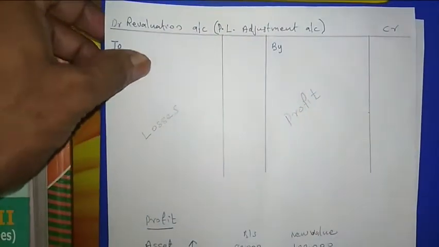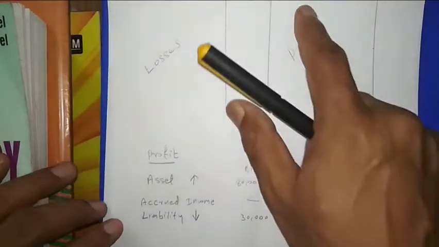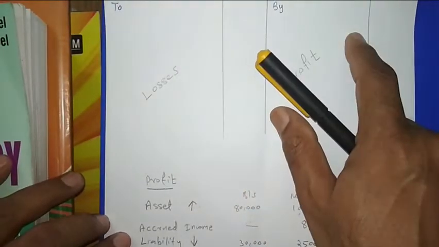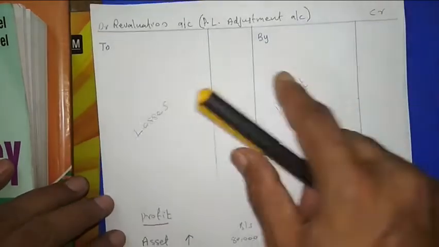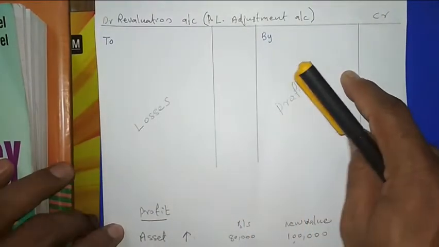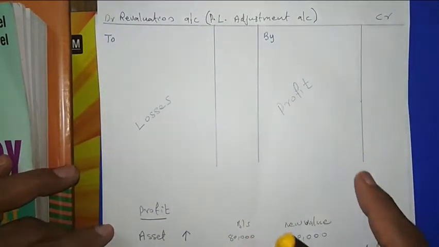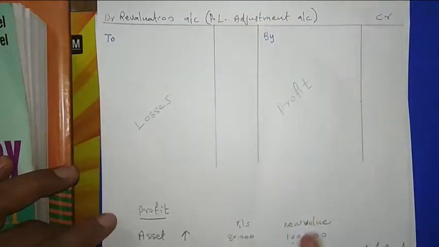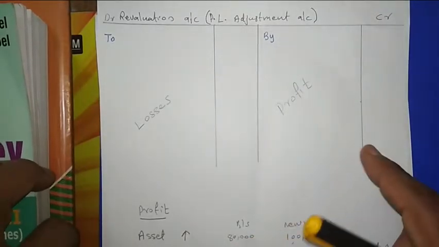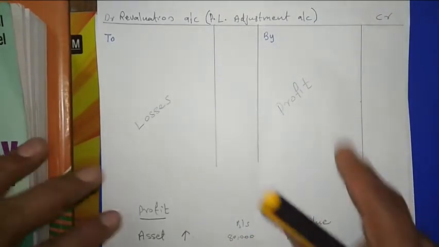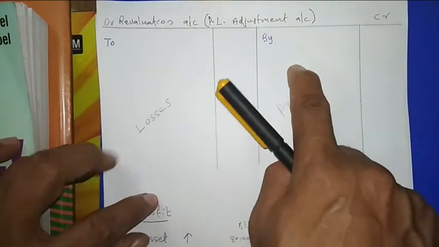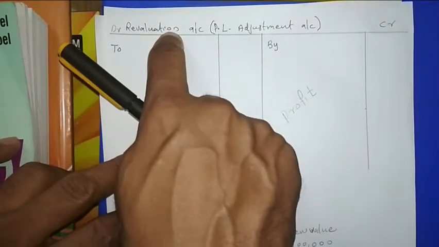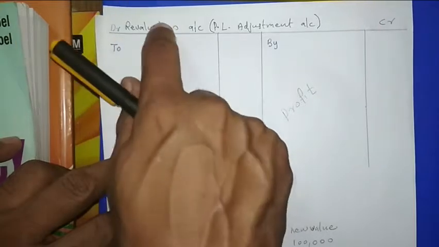Then, if accrued income is there, here we write by accrued income. Whatever the name of the unrecorded asset given, you write here by that asset. If it is investment, which is not given in the old balance sheet and is given as a new item, then we write here by investment. Then the journal entry will be investment account debit, revaluation account credit. Investment account debited to revaluation account.